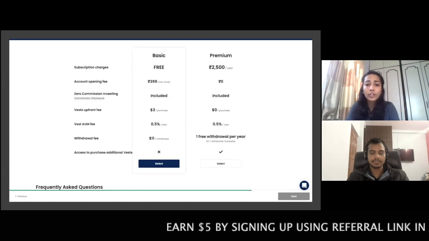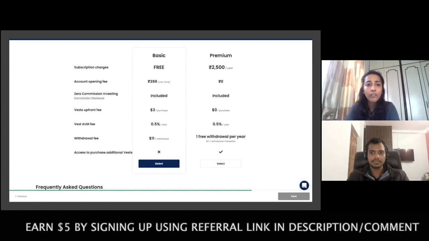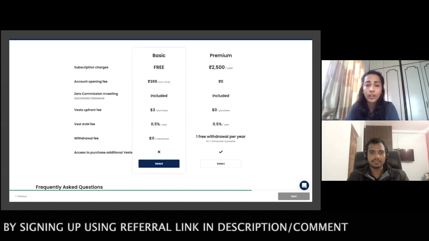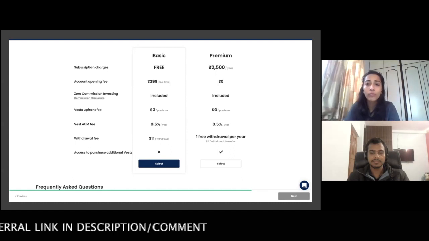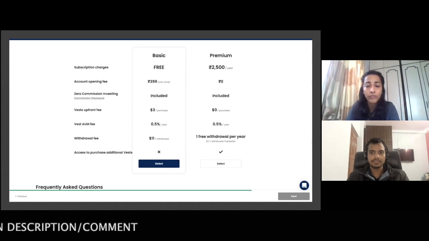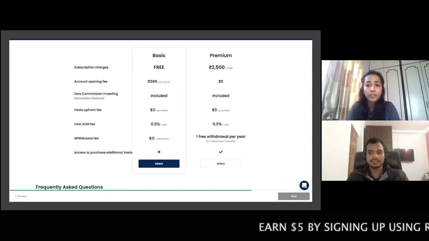Here you will see two basic plans which are available on Vested. One is the basic plan, which has no subscription charges but an account opening fee of 399 rupees, and a premium plan which has 2500 per year subscription charges every year, and the account opening fee is zero. But here we have selected the basic plan because we don't think premium is necessary as of now. To get started, we can just opt for the basic plan and click on next.